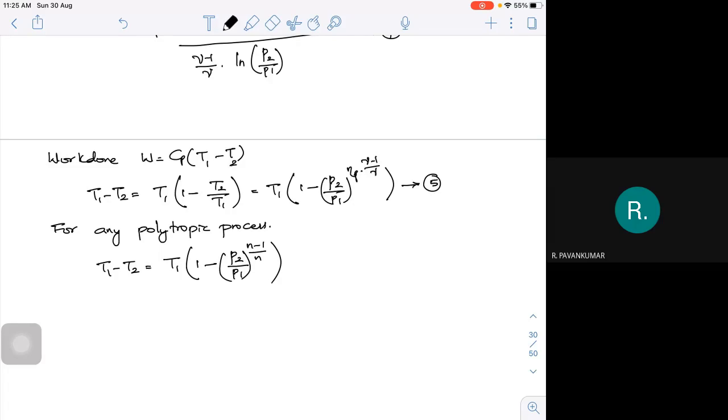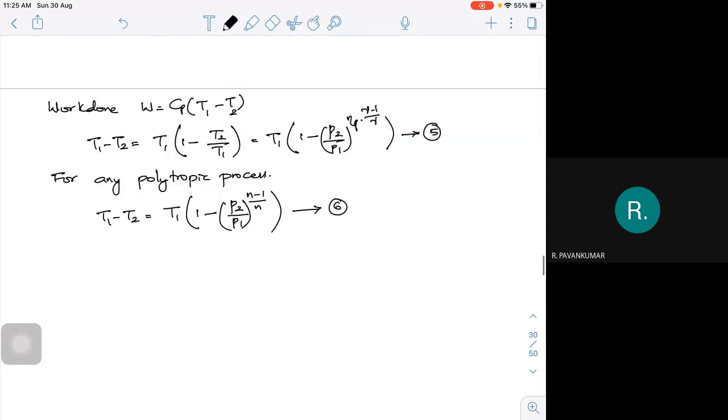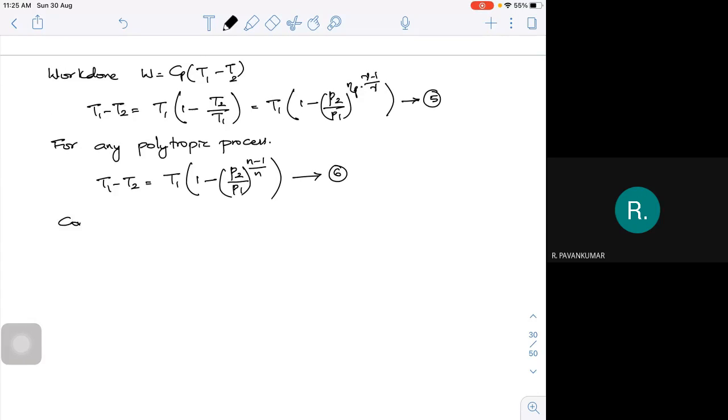I am calling this equation number 6. Now if I try to compare equations 5 and 6,